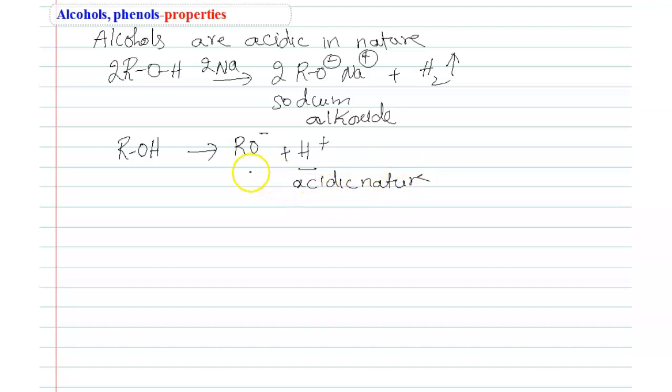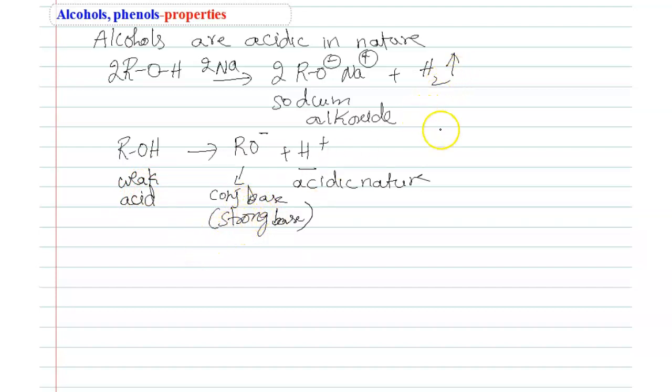Actually, this alkoxide is a conjugate base. This conjugate base is a strong base. How do we know it is a strong base? Because it is from a weak acid. Weak acid gives strong conjugate base.